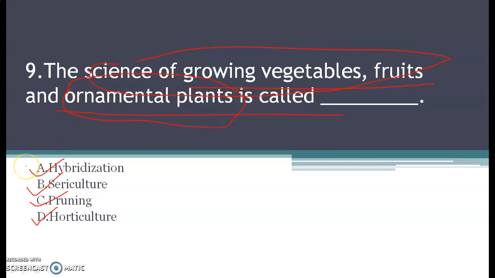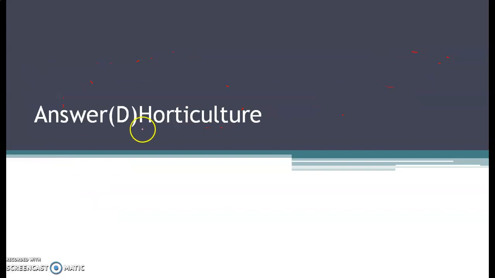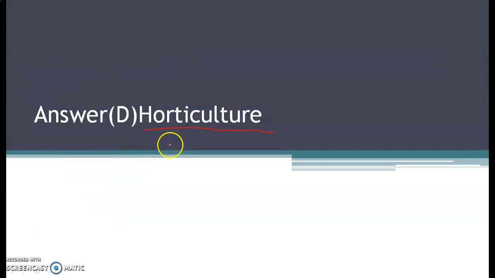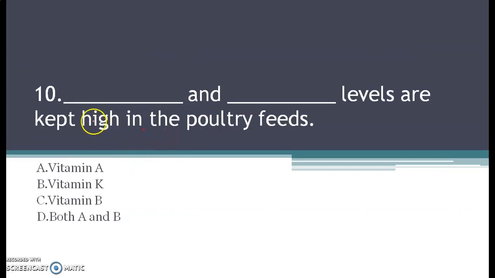So here are our options. Think about the options and mark the right answer. The correct answer for this question is option D, that is horticulture. Horticulture is the branch of science that deals with growing vegetables, fruits and ornamental plants. Fine. Last question for this video.